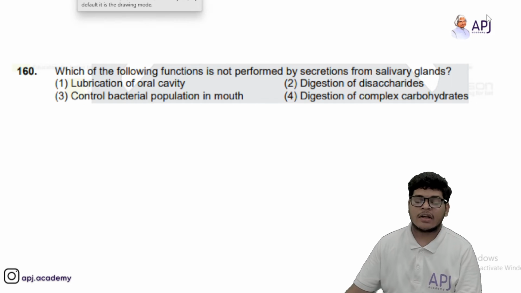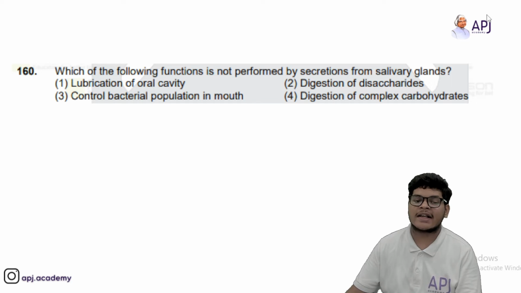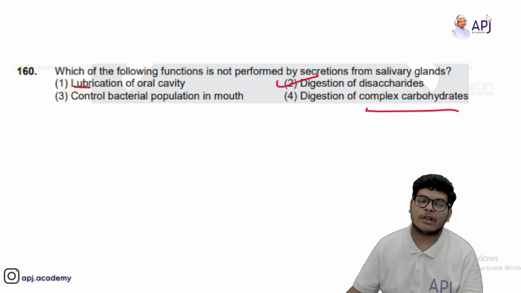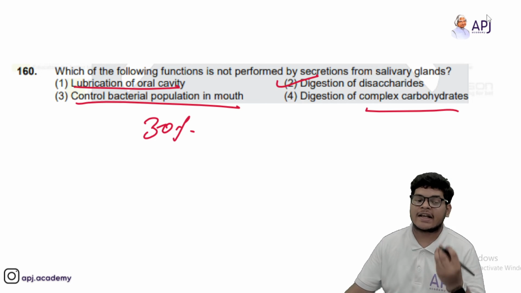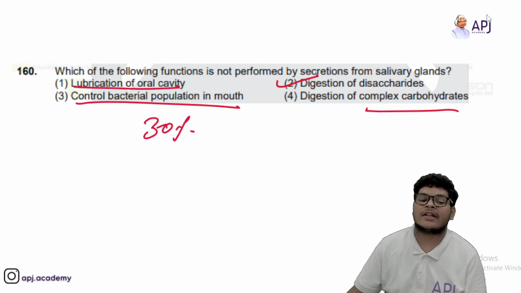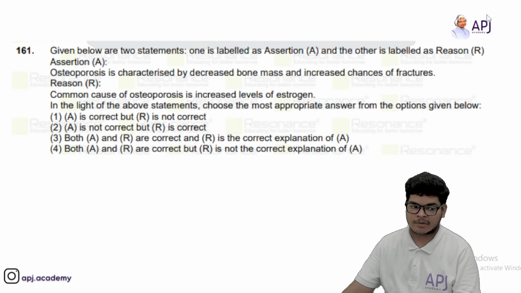Then we have which of the following functions is not performed by secretions from salivary glands. So salivary glands के secretions से हमारा disaccharides का digestion नहीं होता. कार्बोहाइड्रेट्स का होता है, lubrication होती है oral cavity की, 30% carbohydrates are digested और सारा saliva is slightly acidic. So it also kills bacteria, but it does not digest disaccharides, that is fats.